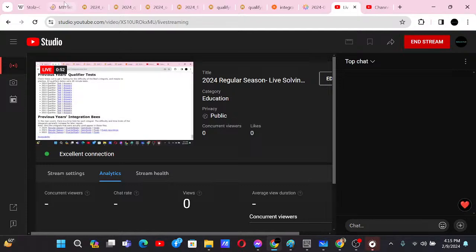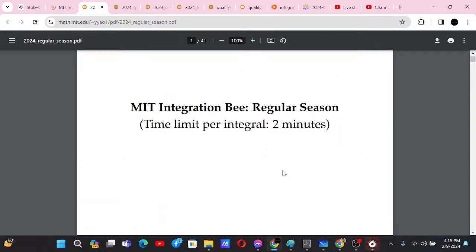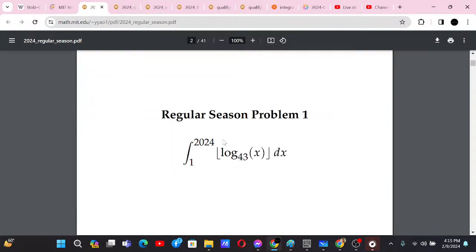So let's begin solving the problems. The time for each integral is 2 minutes, but basically we will take some long time to solve these problems. Let's begin with the first problem.